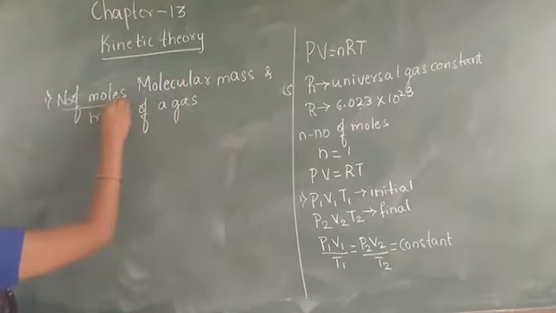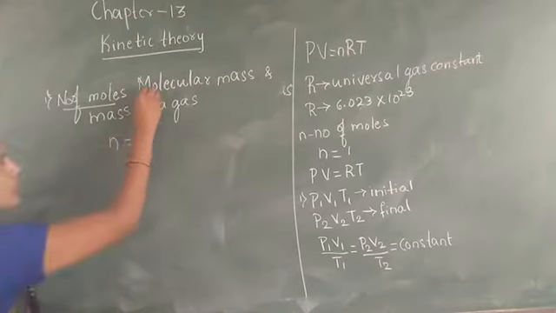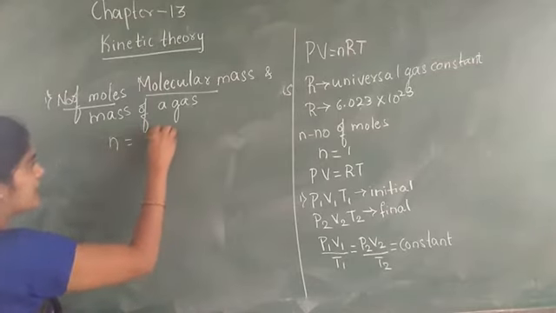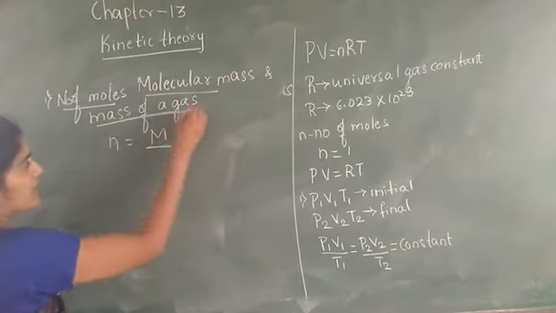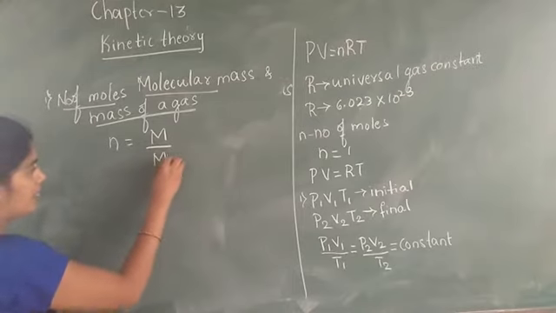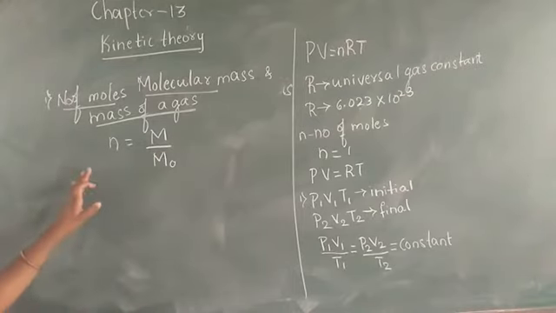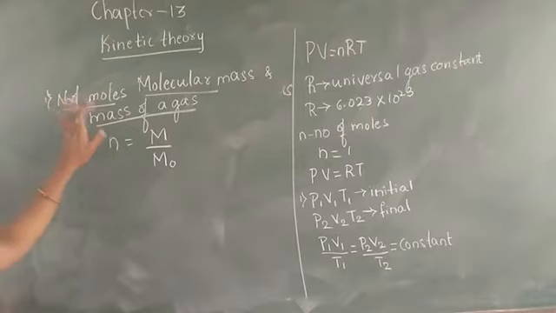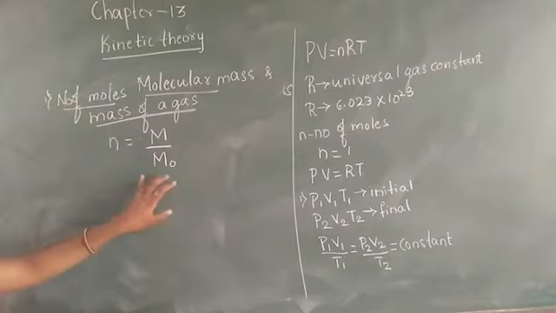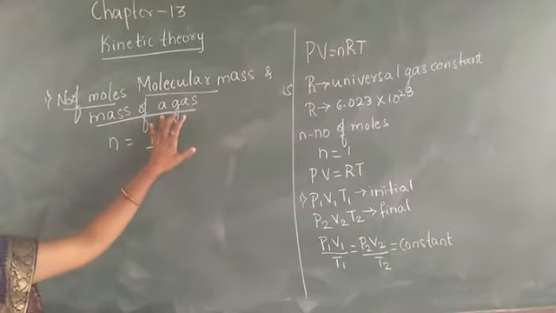Here the number of moles is n, the molecular mass we write as capital M, and the mass of a gas as M naught. n is equal to M naught by M, where n is the number of moles, M means molecular mass, and M naught is the mass of a gas.